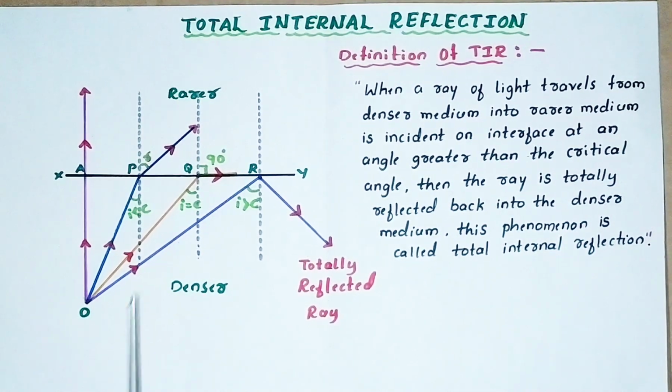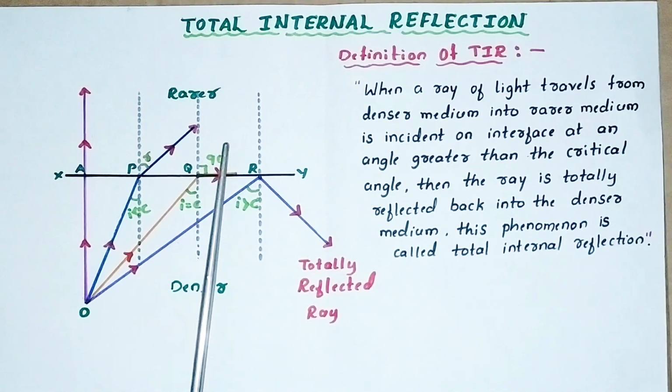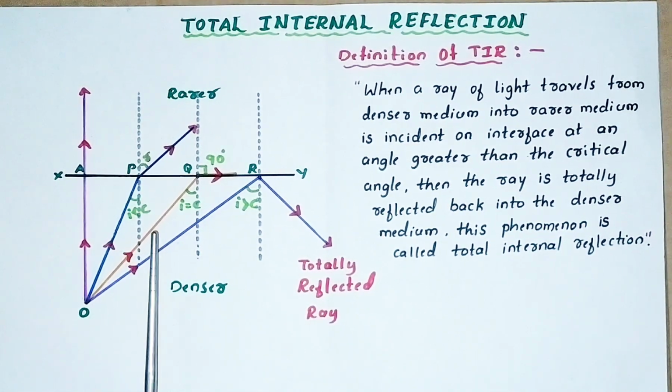Now you can observe, initially at the first ray of light, the angle of incidence is 0. Now the angle of incidence is increasing. How much does it increase? I is less than C. Now come to the third ray of light, OQ. When it crosses again from denser to rarer medium, what happens?